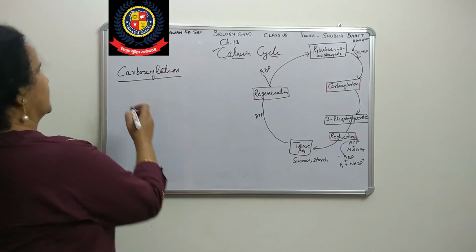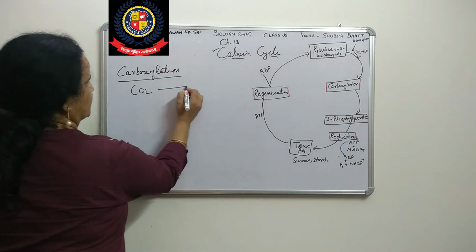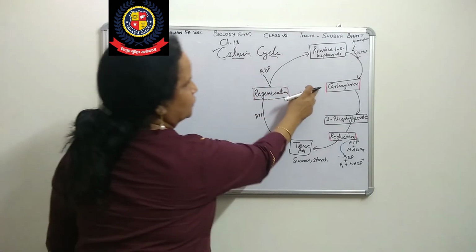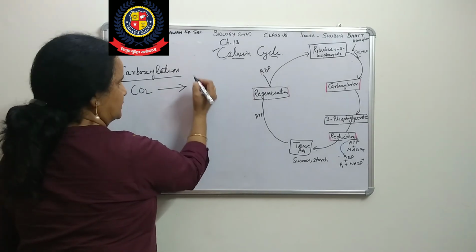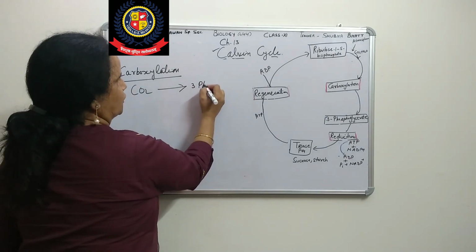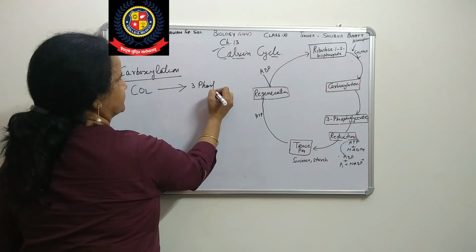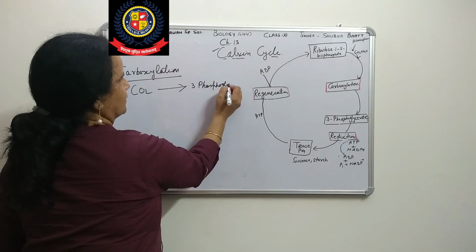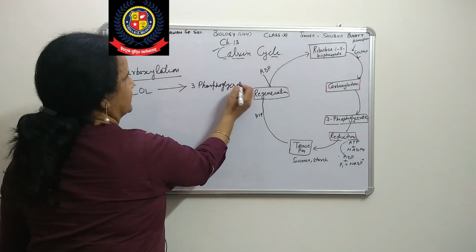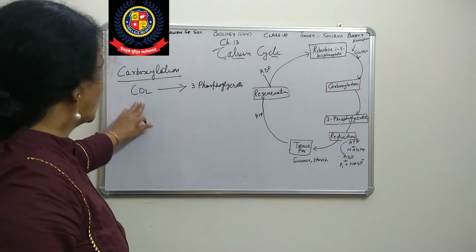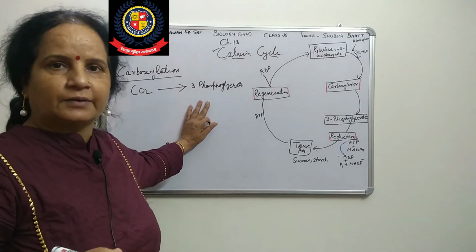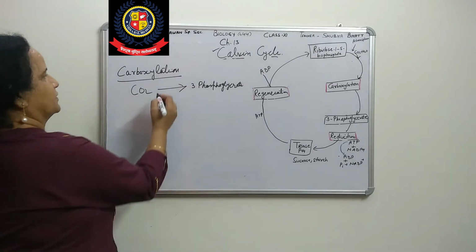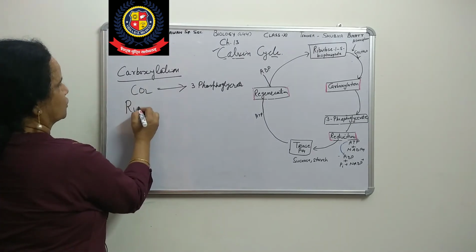Carboxylation means carbon dioxide is converted into 3-phosphoglycerate, or 3 PGA, where 3 means 3 carbon atoms. This happens in the presence of an enzyme called Rubisco.